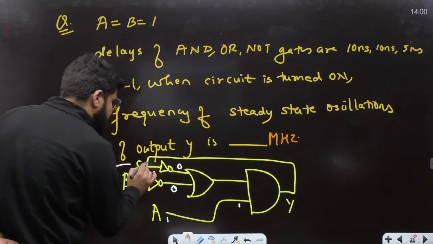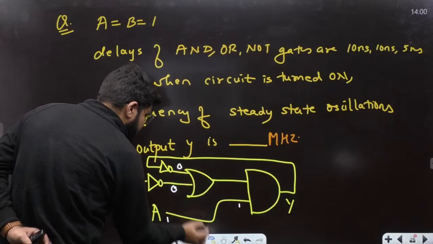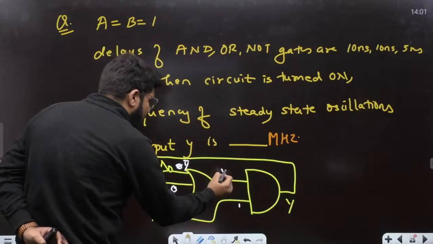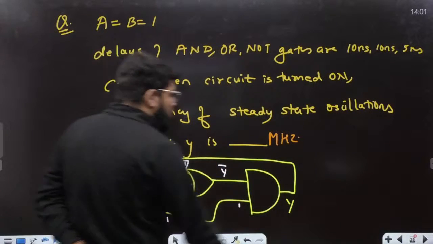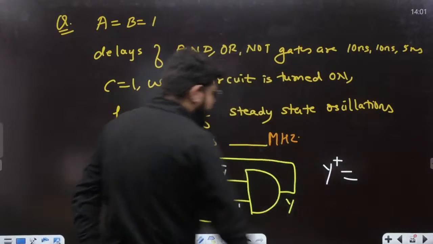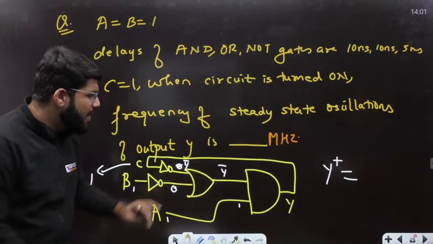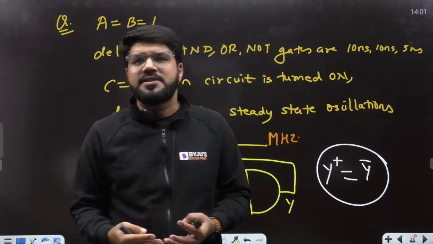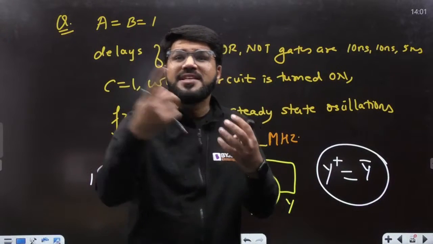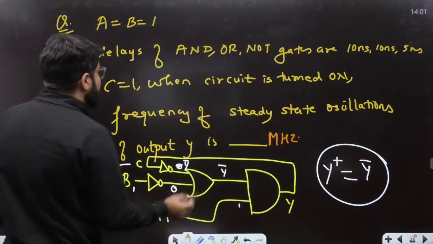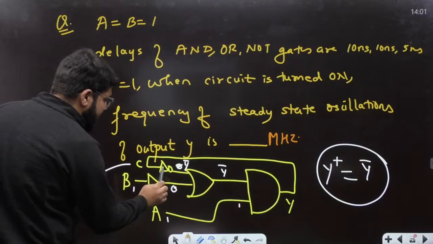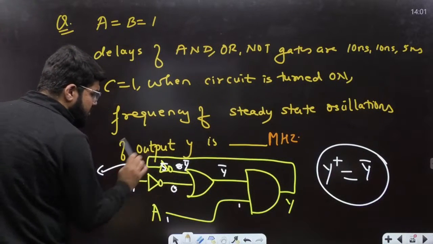So actually, if you see, C is just equal to Y. If we remove this, it is like Y bar. Y bar plus 0 will be Y bar. So what is the next state of the device? The next state is Y bar into 1, and that is just Y bar. So at every cycle, it is just going to toggle. But how much is one cycle? Let's say C was initially 1. After 5 nanoseconds it toggles.